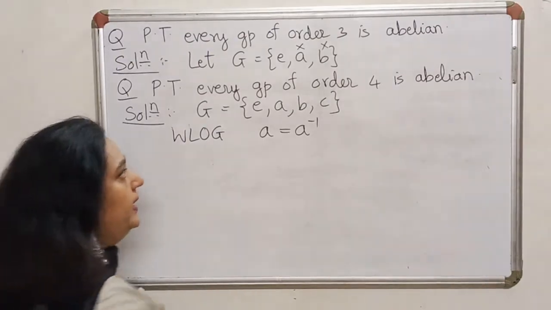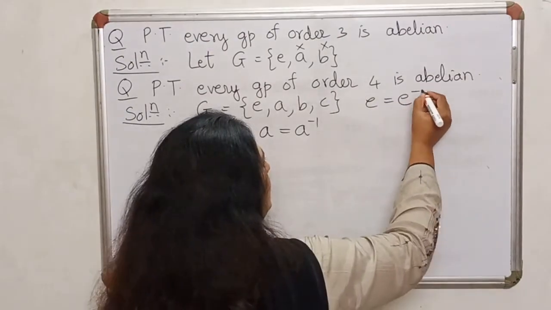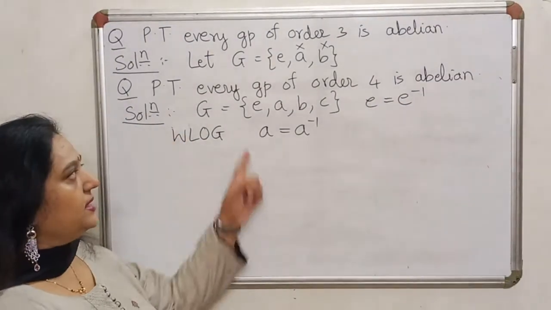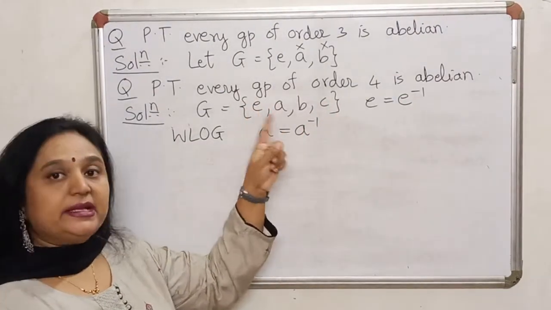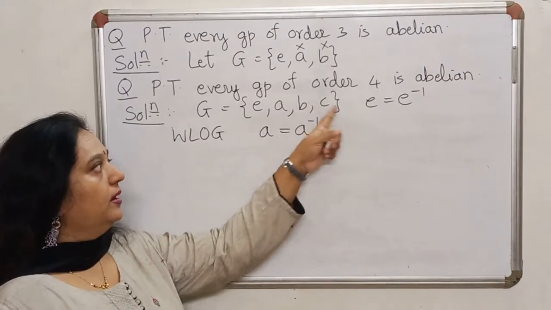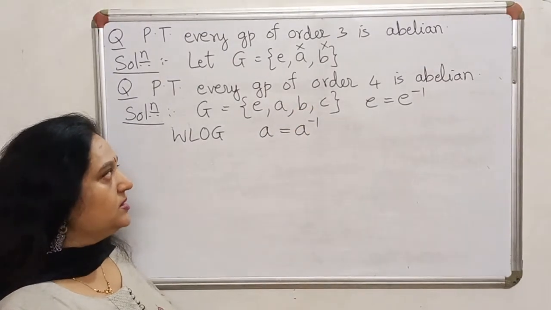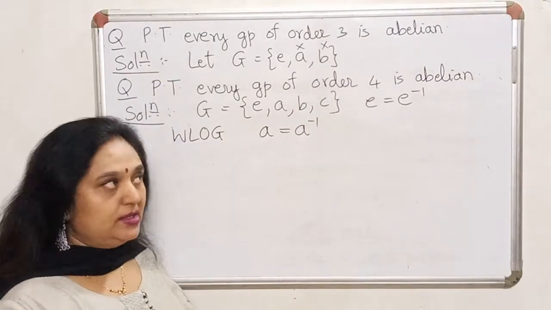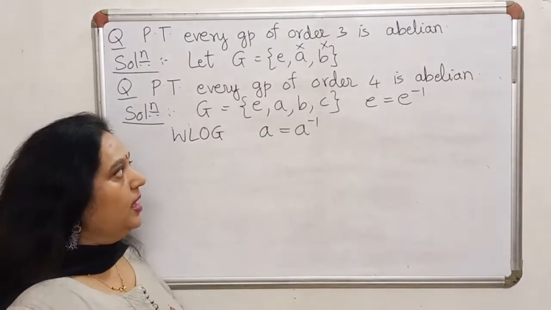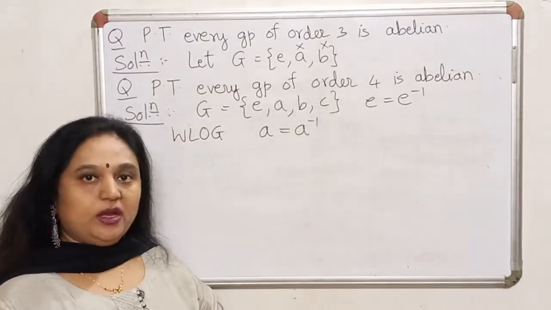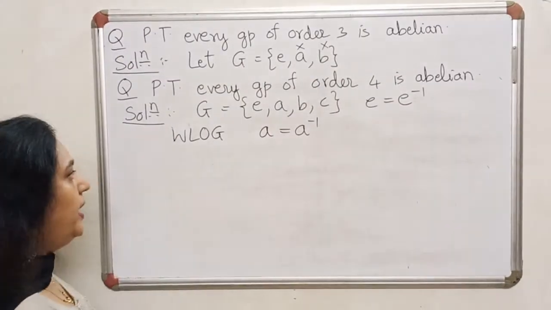So of course identity is always equal to its own inverse, but the result says if I have a group of even order, then other than the identity there is at least one more element which is equal to its own inverse. It doesn't matter to me which one it is. So without loss of generality, I take that element as A. So now E is equal to E inverse, A is equal to A inverse.